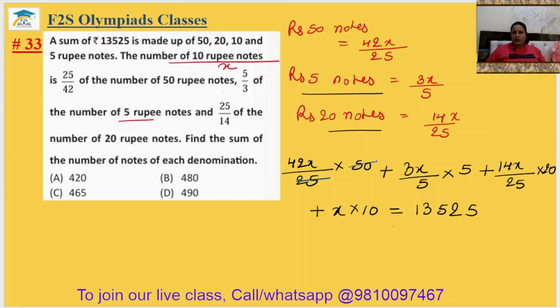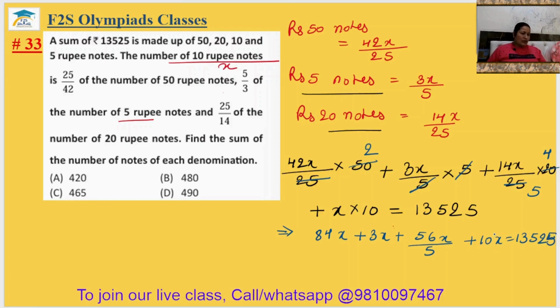So 25 2s are 50, 5 cancel, 5 4s are 20 and 5 5s are 25. So this will be equal to 2 2s are 4, 4 2s are 8, 84x plus 3x plus 56 by 5x plus 10x equal to 13,525.